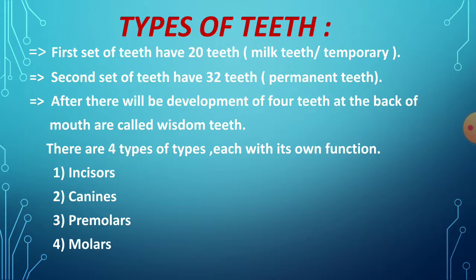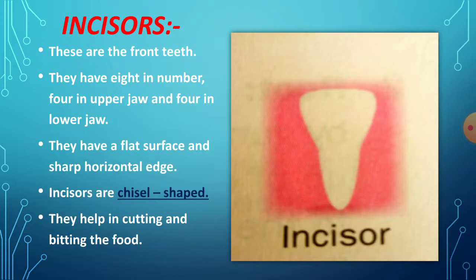We are going to study these 4 types one by one with their functions. They are incisors, canines, premolars and molars. So which is the first one? That is incisors. Incisors are the first type of teeth.